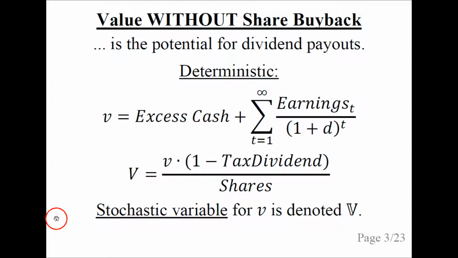The value without a share buyback is a potential for dividend payouts. It is denoted small v and consists of the excess cash that can be paid out as dividends now, plus the present value of future earnings. The value after dividend taxation and per share is denoted capital V. The stochastic variable for v is denoted capital V with a sort of a double line, but I will just call this the stochastic V.